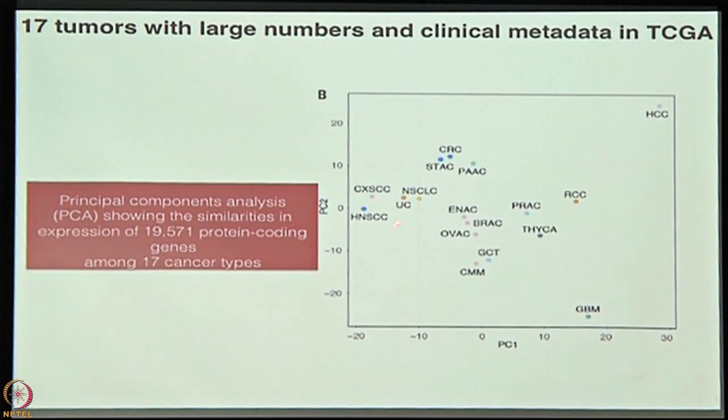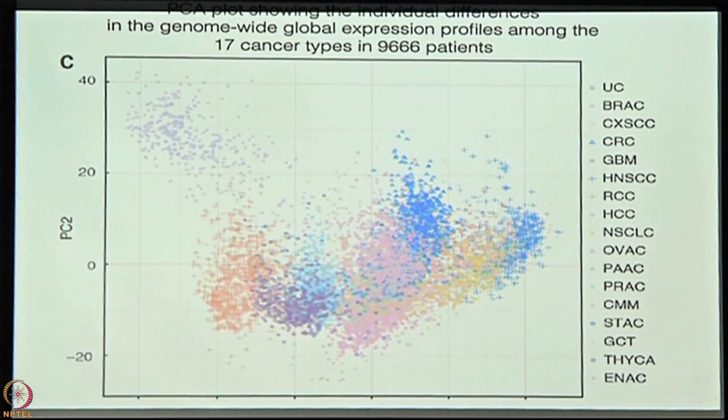This group which is coming here are the squamous cell carcinomas. So it's head and neck squamous cell carcinoma, cervical squamous carcinoma. If you see this group here, these are the endometrial adenocarcinomas, ovarian adenocarcinomas, and the breast adenocarcinomas. So they group together from the same system. There were only two very far outliers. One was hepatocellular carcinoma, very different from everything else, and glioblastoma multiforme, which is a brain tumor, which looked quite different from everything else. The surprises were yet to come.